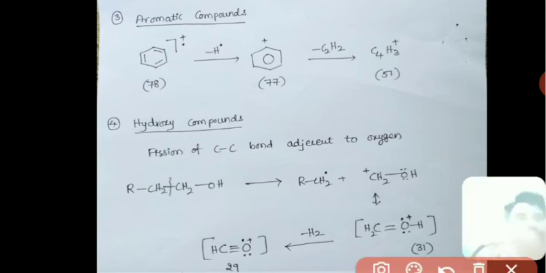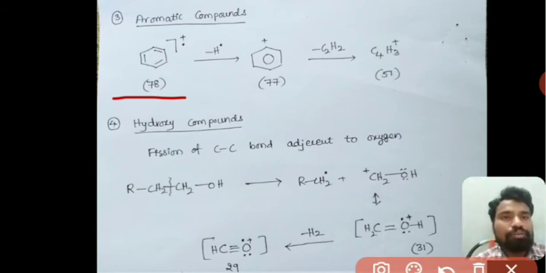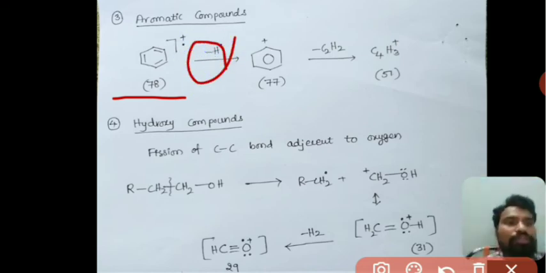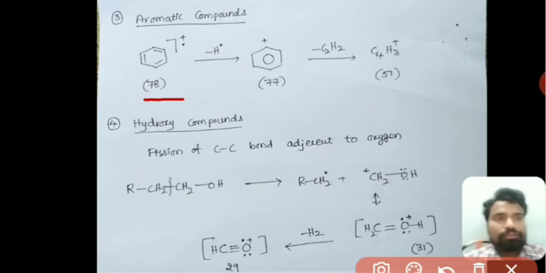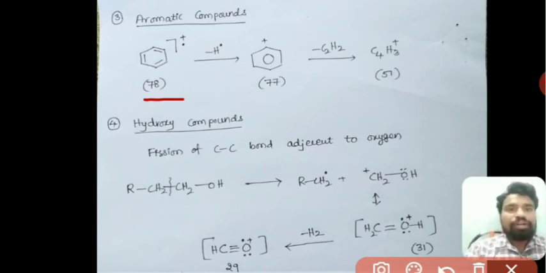In the case of aromatic compounds, this is a simple thing. Initially, benzene, that is C6H6, nothing but the benzene radical cation.